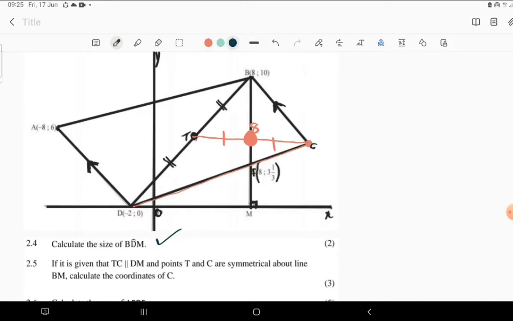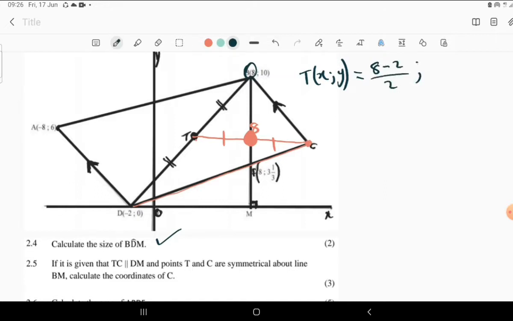So the midpoint of DB, which are the coordinates of T, we know that x1 is 10 plus y plus x2, which is, this x1 is this one, which is 8, then plus x2, which is minus 2, then divided by 2.